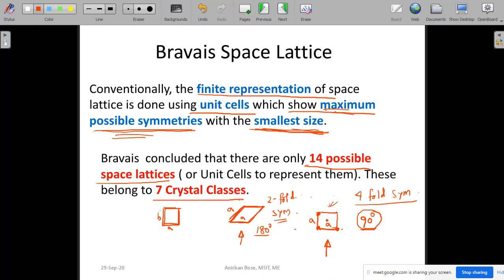How have you got these 14 possible space lattices? From the basic idea of the maximum possible symmetry and smallest size. This is the background, and that is why you have considered this. You may argue that some other form of unit cells can be formed, but you will find that a smaller size or higher symmetry already exists, so that the larger one is not required. Smaller size is okay. So this is the idea.